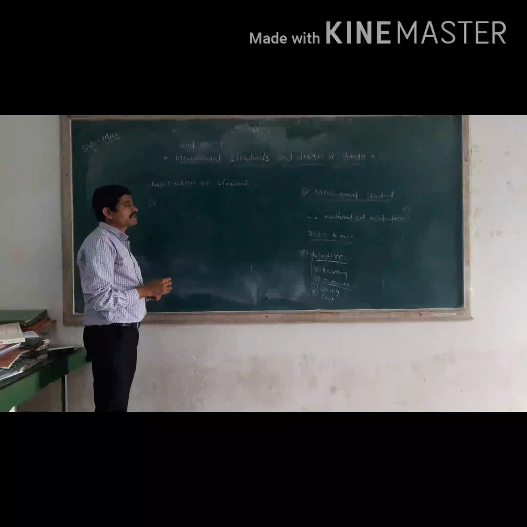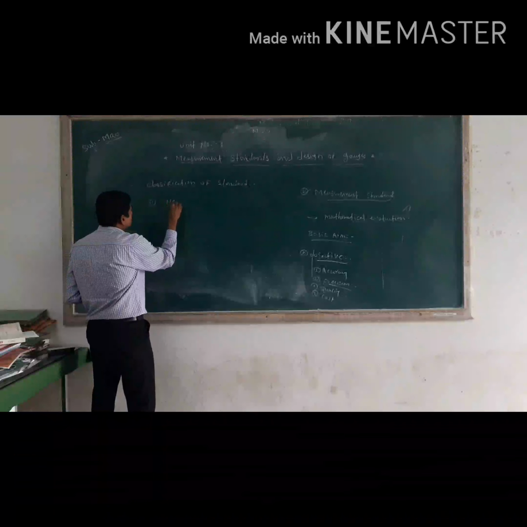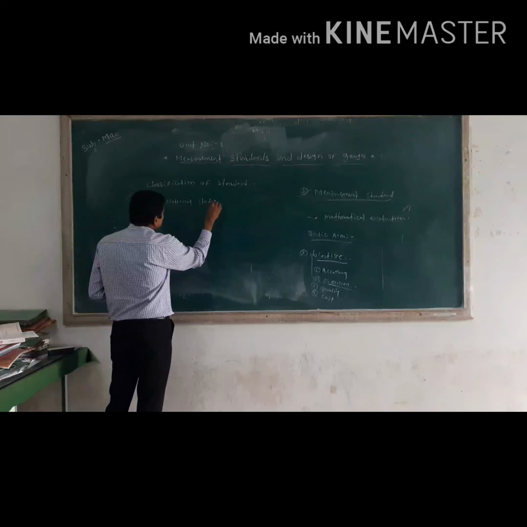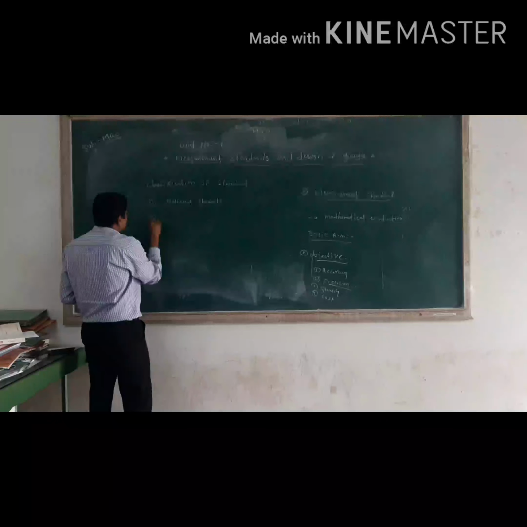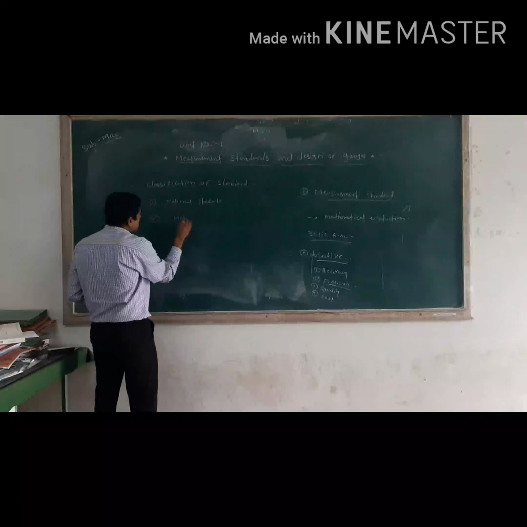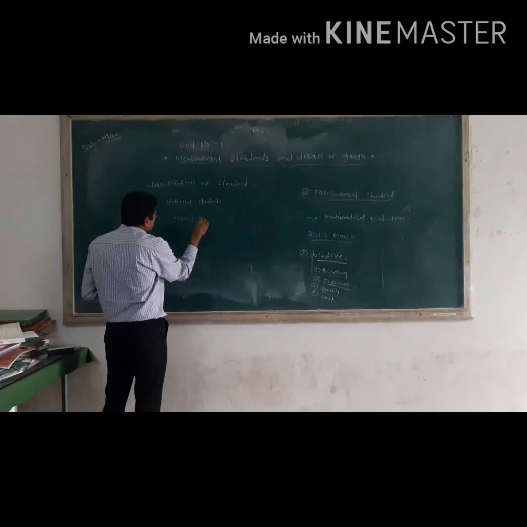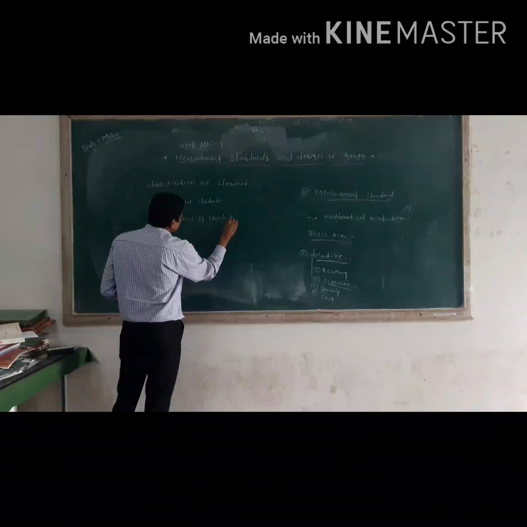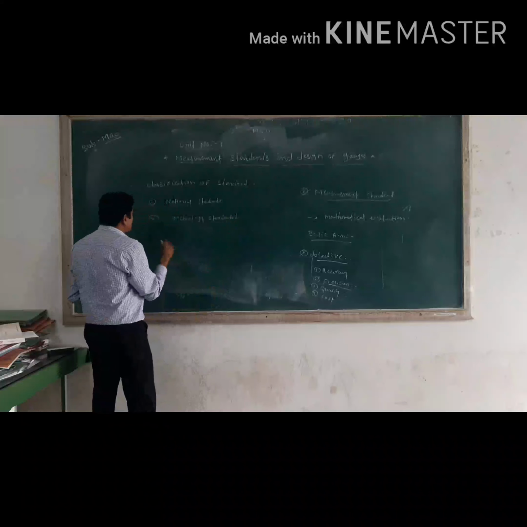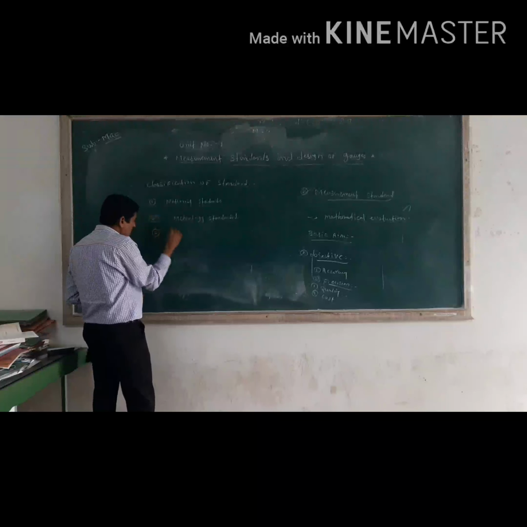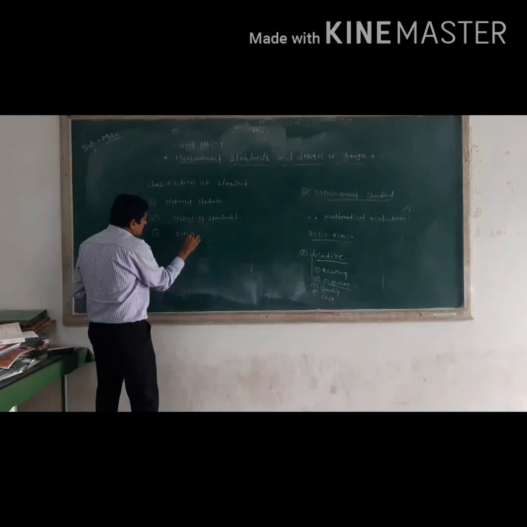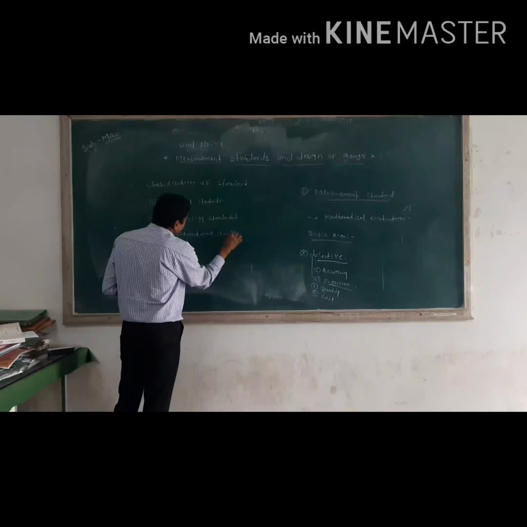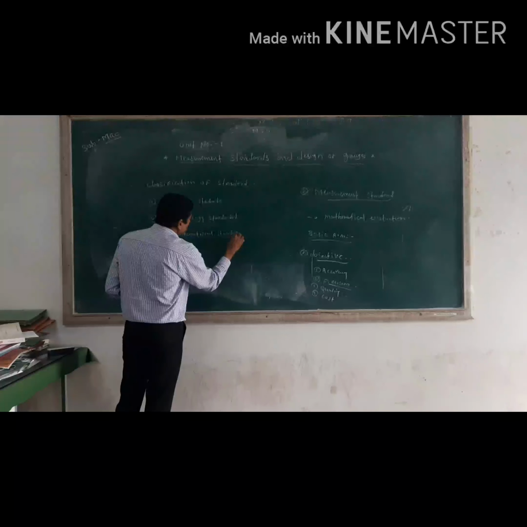In order to achieve accuracy as well as high technical development, we want to follow these measurement standards. There are three types of standard. First is the national standard, second is the metrological standard, and third is the calibration standard. We will see these standards one by one.